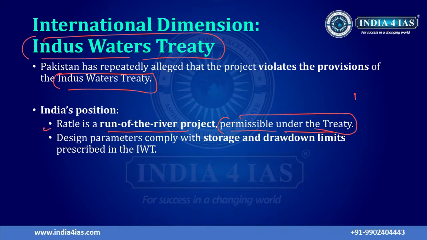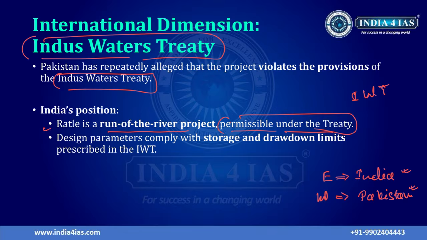What the Indus Water Treaty says is that the eastern three rivers are allocated to India, and the western three rivers are allocated to Pakistan. So now I want you to comment the rivers that are allocated to India and the rivers that are allocated to Pakistan.